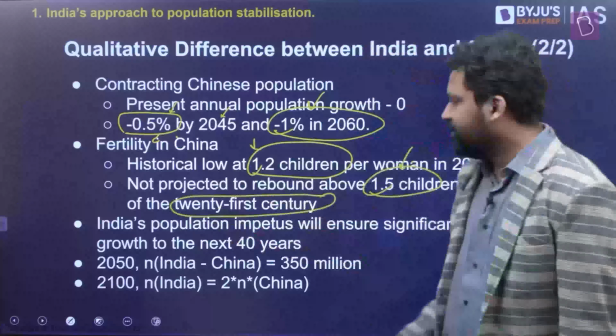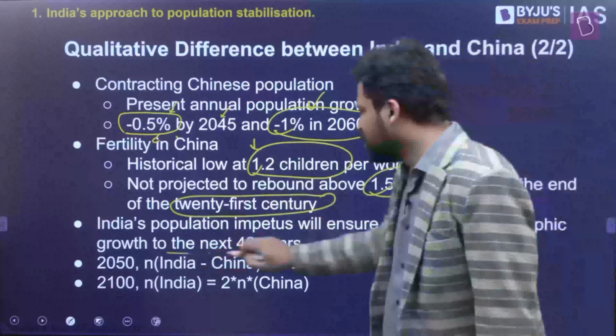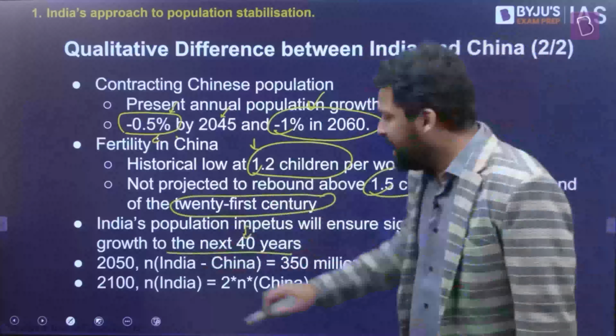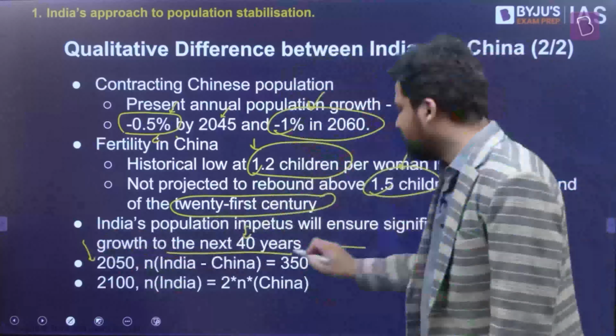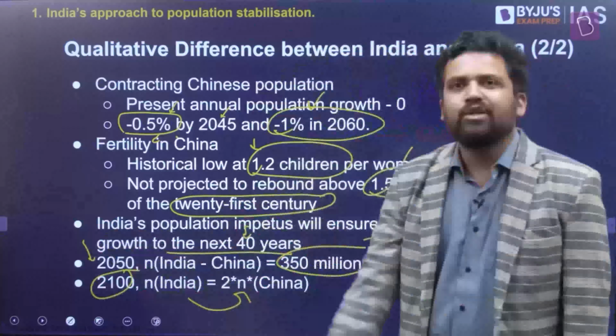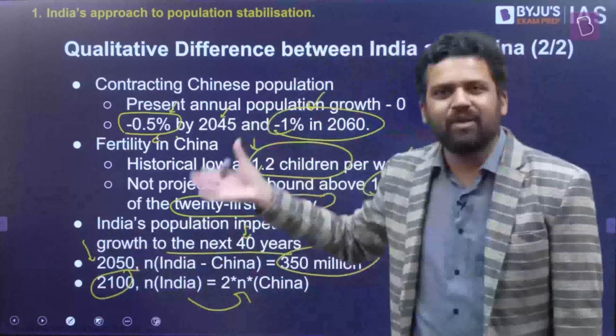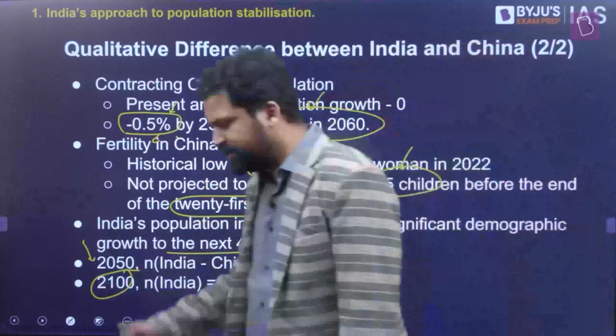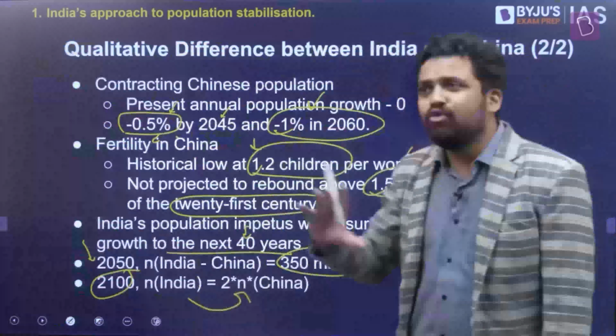That's the only thing. And if you look at India's population, India will have growth in population for the next 40 years for sure. And by 2050, the difference between India's and China's population will be somewhere around 35 crores. By 2100, India's population is most likely going to be 2 times that of China's population. Some estimates say that India's population will be around 1.5 billion, and China's population will be somewhere around 750 million by the end of the 21st century. So these are some numbers which give you a picture of how things will look.